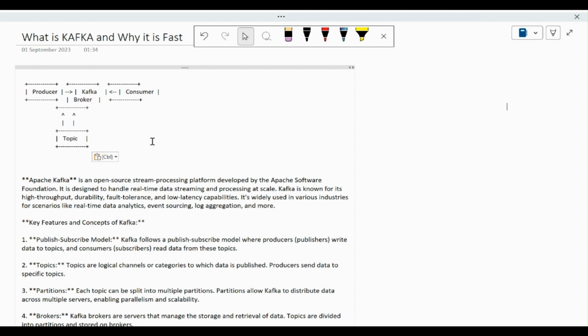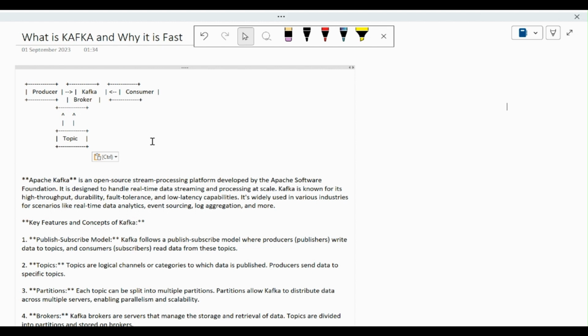It is widely used in various industries for scenarios like real-time data analytics, event sourcing, log aggregation, and more. If you know the stock market domain, each and every day you have to know why the data is going up, and which stock is going up or down. So we are communicating with real-time data. In that type of application this is very useful because there we can't have a latency problem.